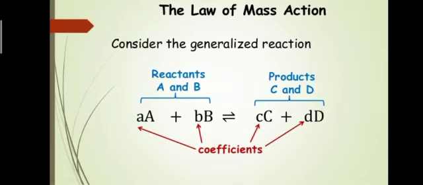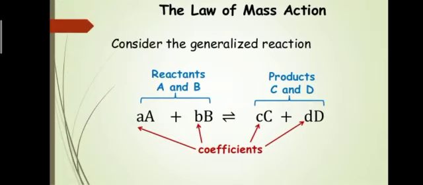Or I can say that the rate of forward reaction is directly proportional to the product of molar concentrations of the reactants. In case of reverse reaction, it depends only on the amount of products formed. So the rate of reverse reaction is directly proportional to the product of molar concentrations of the products, that is C and D.